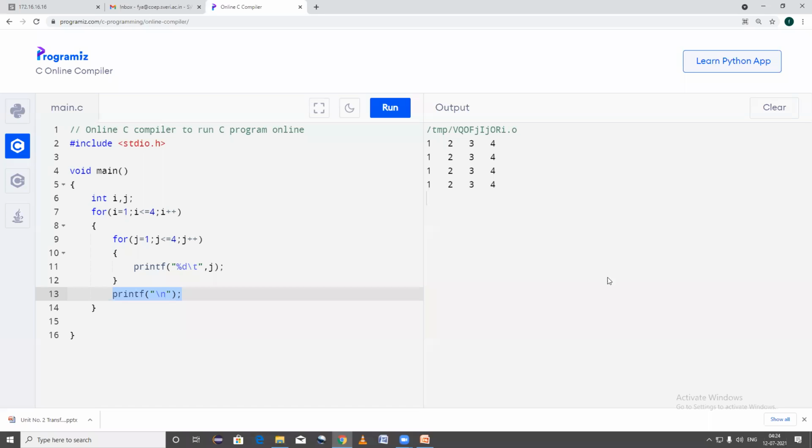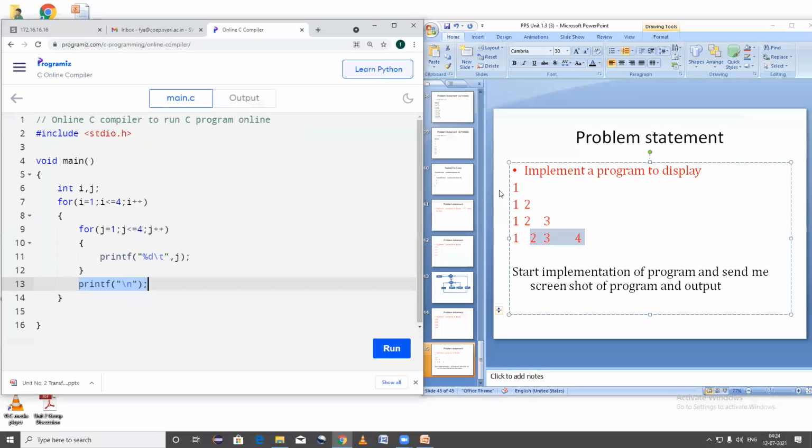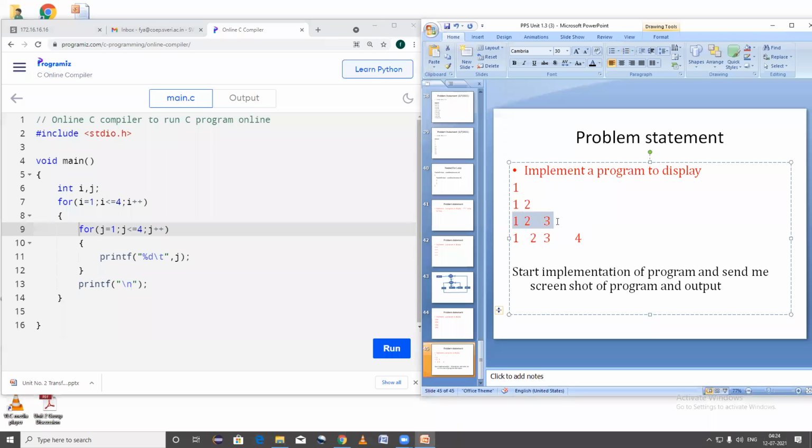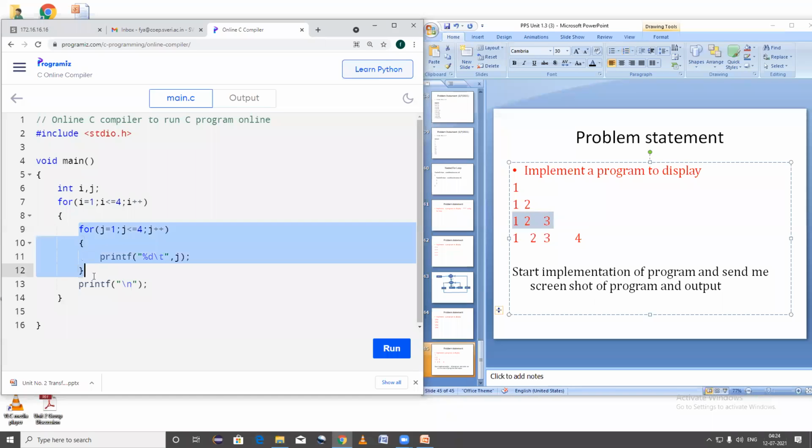After that again, okay, I will keep both windows parallel. When I increments the value of variable I with 1, that means 3, then you find here the for loop is executed 3 times. When again I increment the value of I with 1, the for loop executes 4 times.